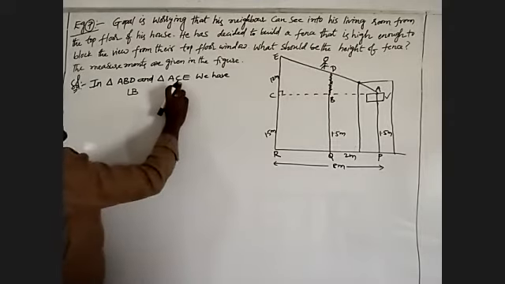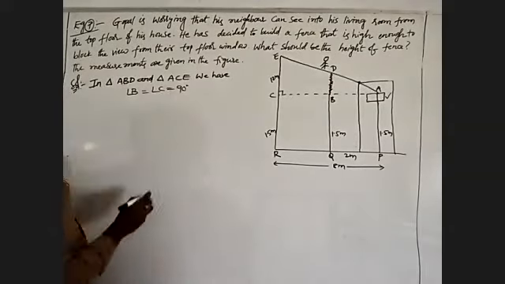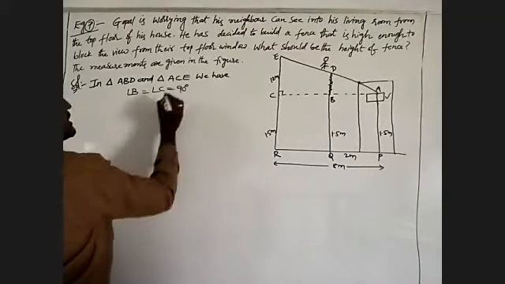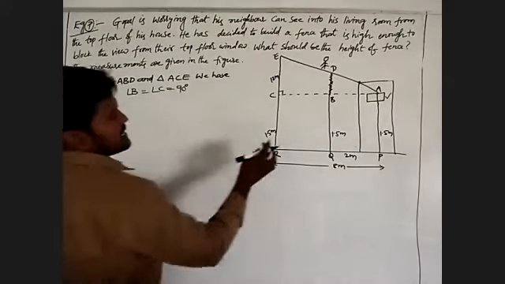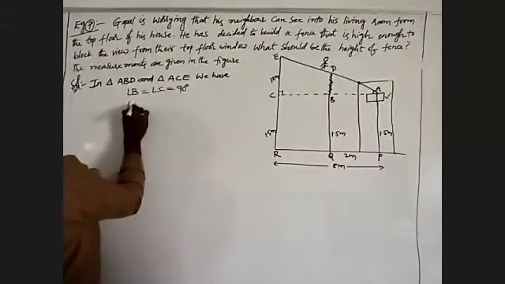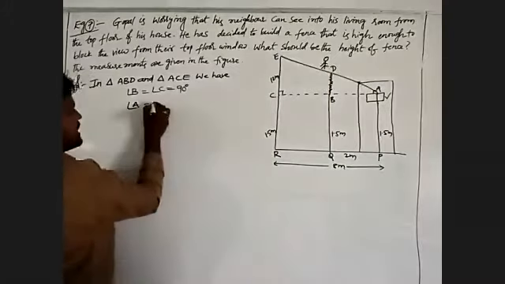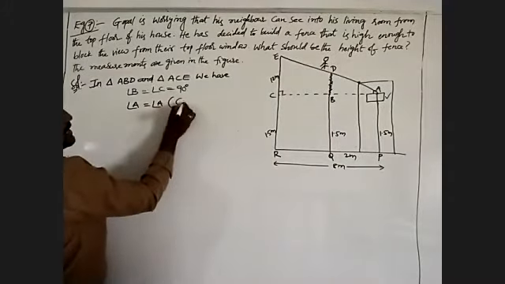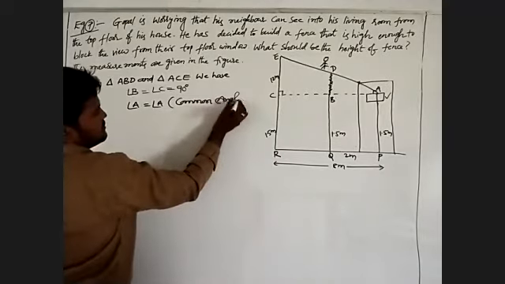In triangle ACE, angle C is equal to 90 degrees. That means angle B is equal to angle C, equal to 90 degrees. In triangle ABD, the common angle is A, and in triangle ACE, the common angle is also A. Angle A is equal to angle A, this is a common angle.